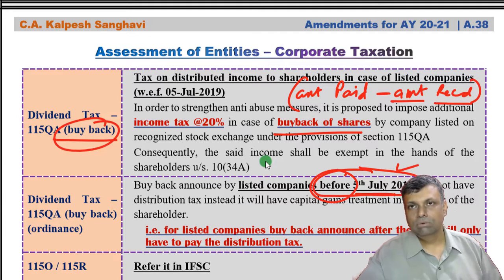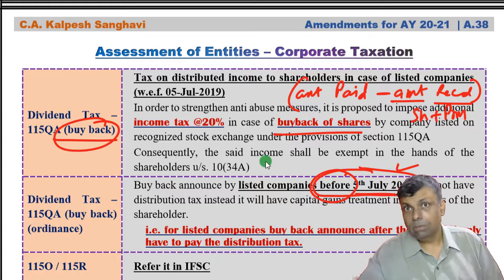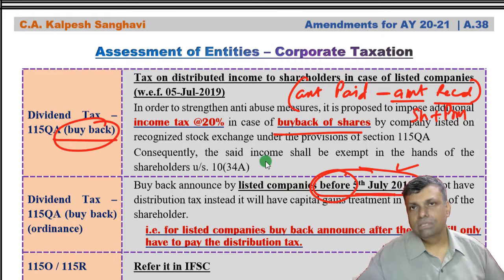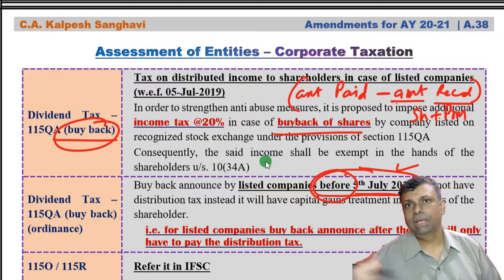But the amount received can be face value and can also be premium. So this can be share price plus the premium, if at all the premium was charged. Okay, so it is just the difference: how much the company is paying back on account of the buyback, and at the time of the issue of shares, how much the company had collected, that means what was the issue price of those shares.